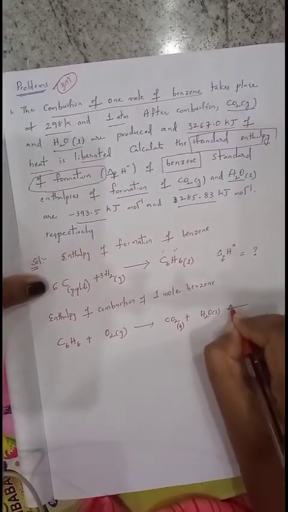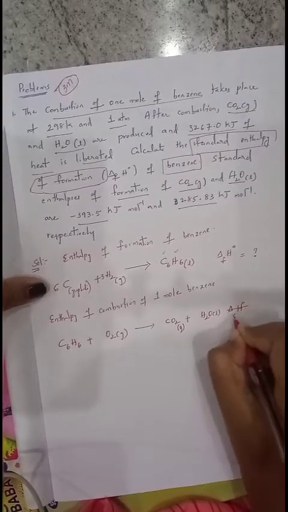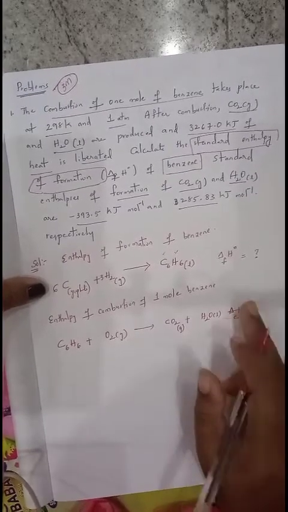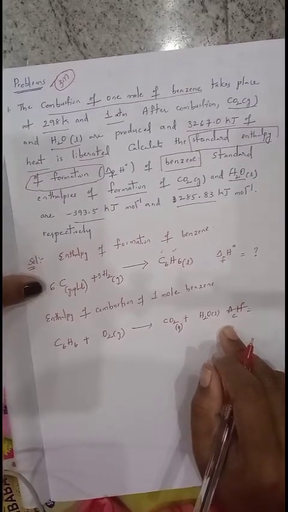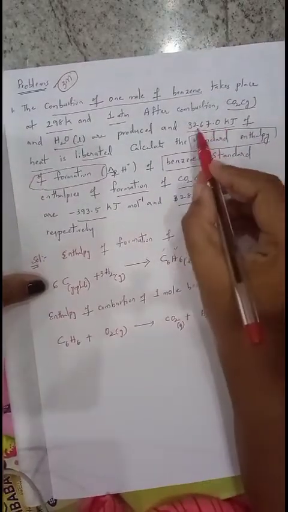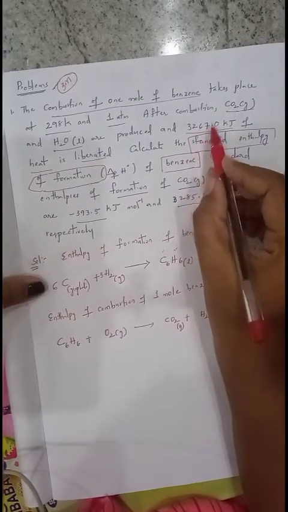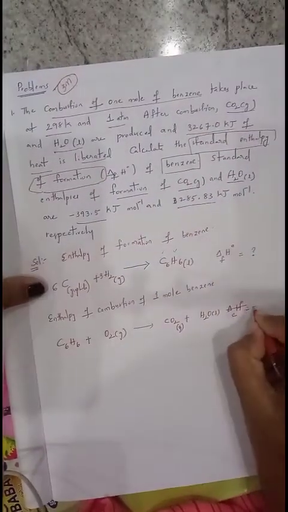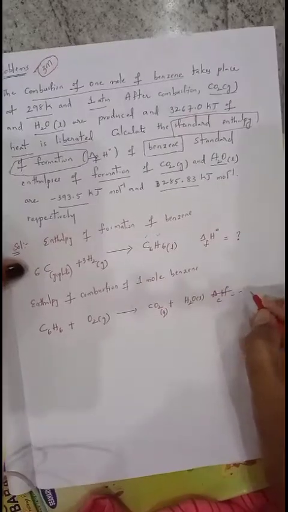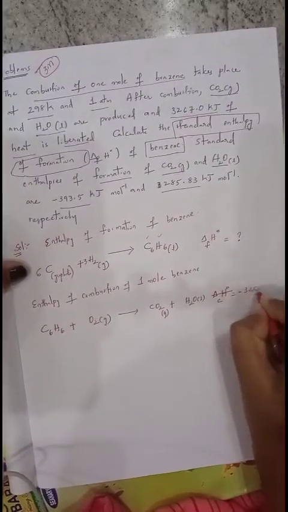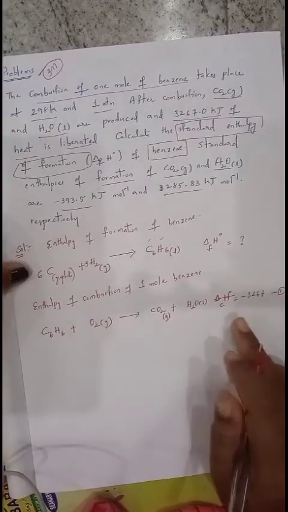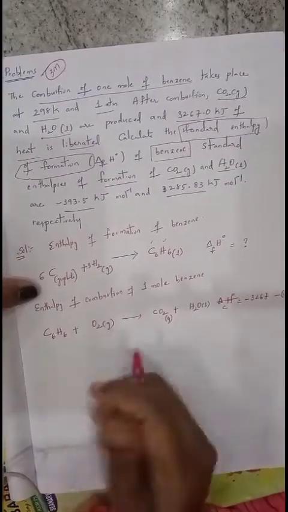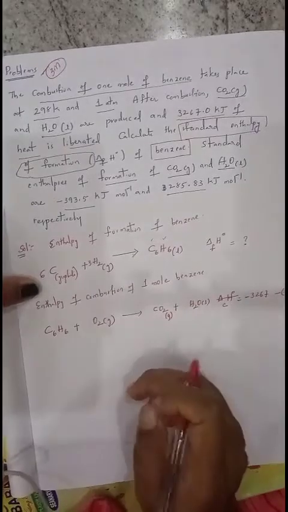Delta H naught c value. This is nothing but enthalpy of combustion. Standard enthalpy of combustion is given, which is 3267 kilojoules. It is liberated. If it is liberated, indicate it by a minus sign. Minus 3267. Consider this as the first one. Why have we taken the negative sign here? Because it is liberated for this. Now balance the reaction on both sides.